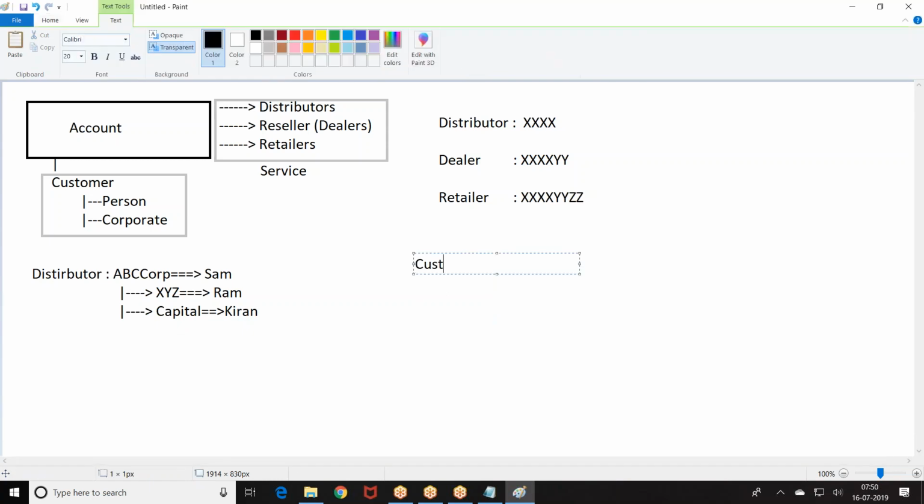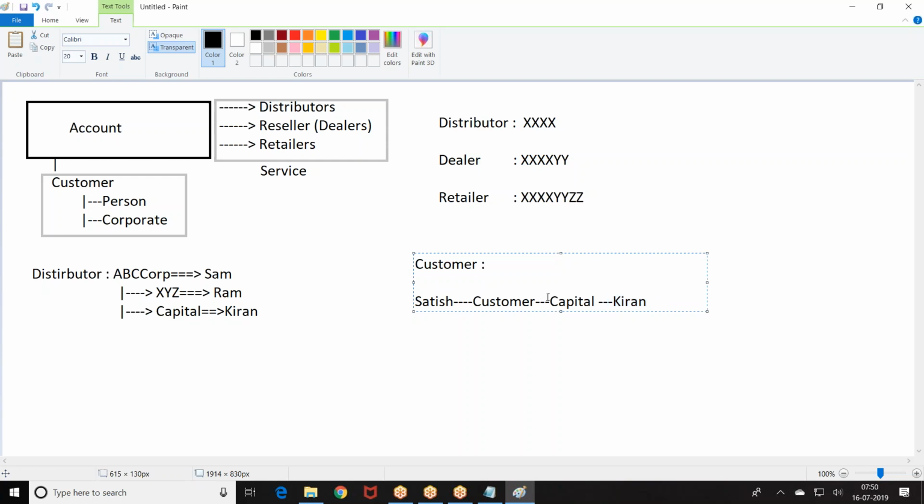When a new customer is created, a customer called Satish is created. New account, customer Satish created. Who created this customer? Who sold the product? Capital sold the product. Capital means, who is the owner of the record? The BD went to the retailer. From the retailer, he took an order, he sold the product. Who is the owner of the record? Kiran is the owner of the record.